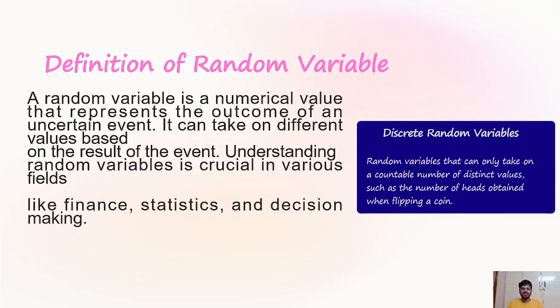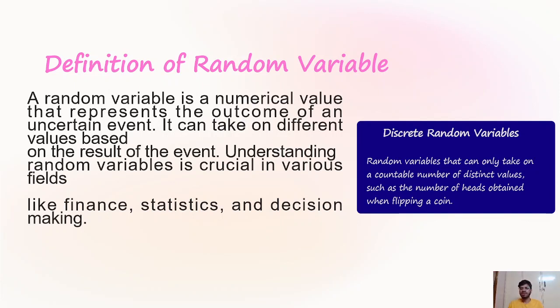So what is a random variable? It is a numerical value that represents the outcome of an uncertain event. It can take on different values based on the result of the event. Understanding random variables is crucial in various fields like finance, statistics, and decision making. And we have the discrete random variable.